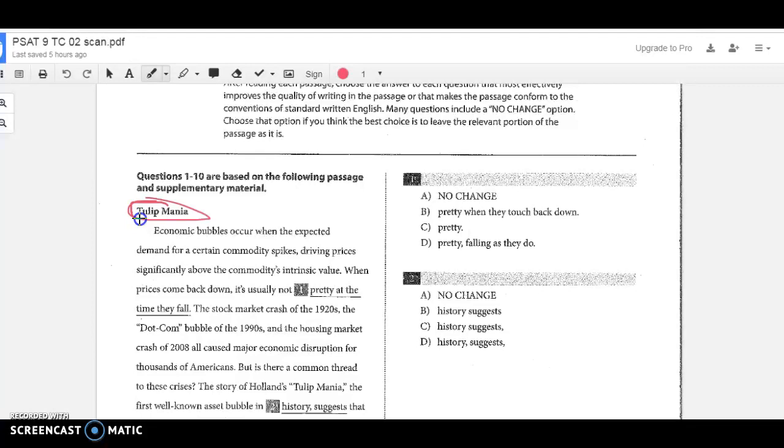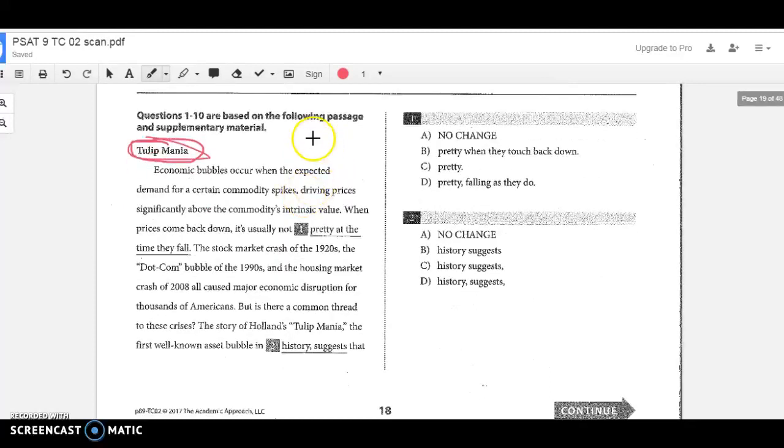The title here is Tulip Mania. So it's going to talk about flowers. Mania means like manic, crazy. So something crazy happened with flowers. All right. That's our theme. We want to look at that first, make sure we can understand the main idea. Even if we know nothing about flowers, we can still get a good idea that the story is going to be centralized around people going crazy over these tulips. We got to figure out why, what happened.